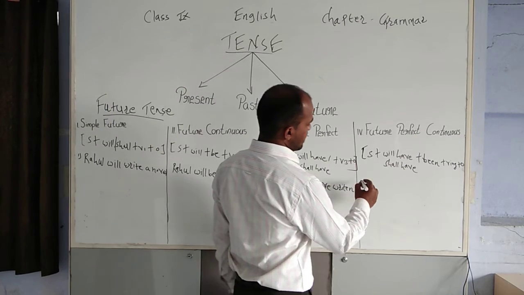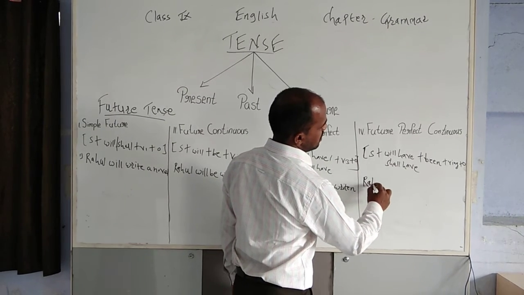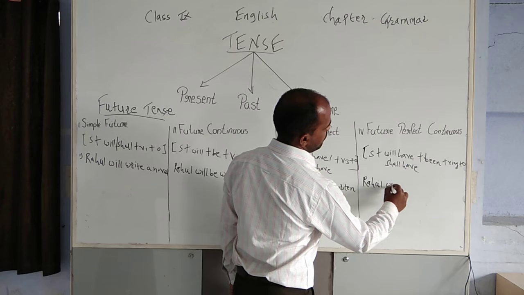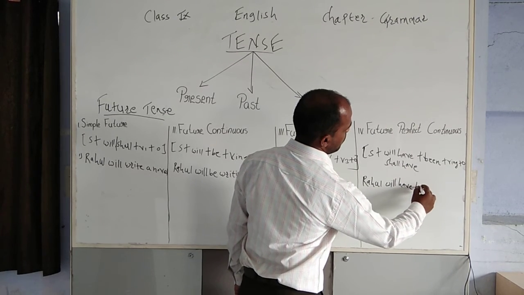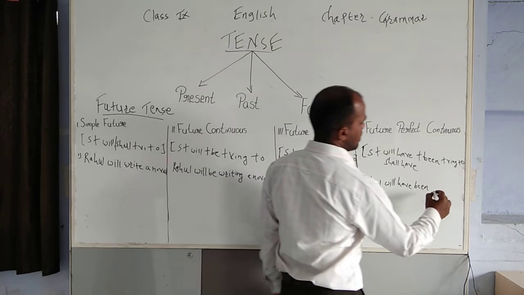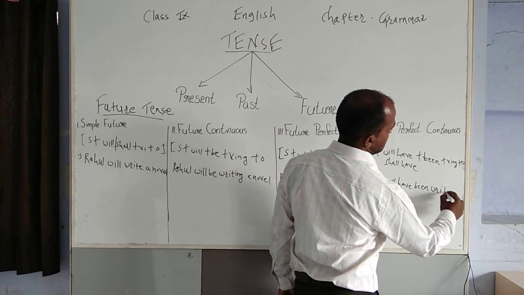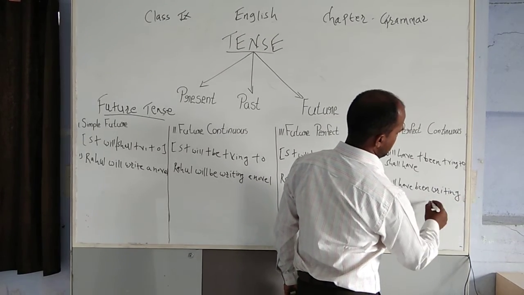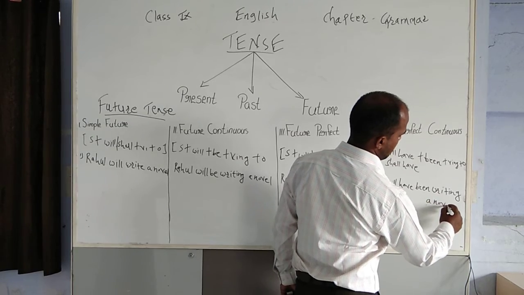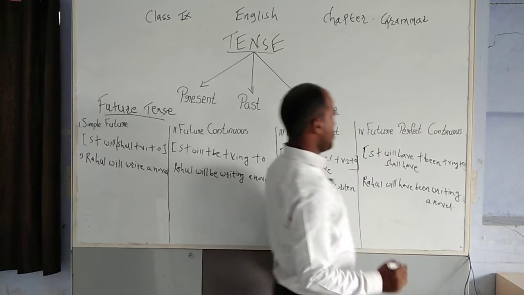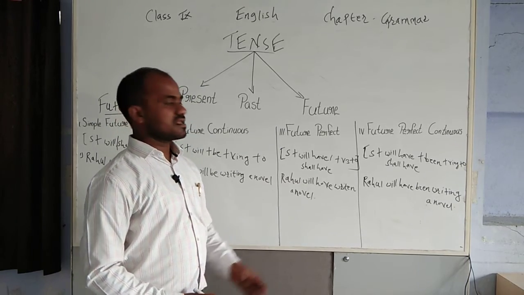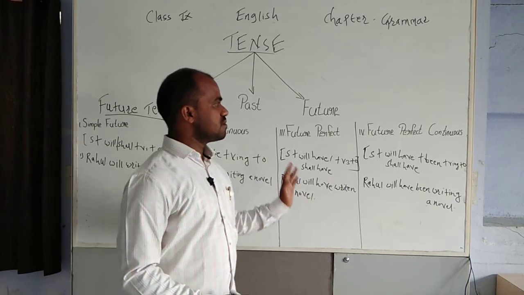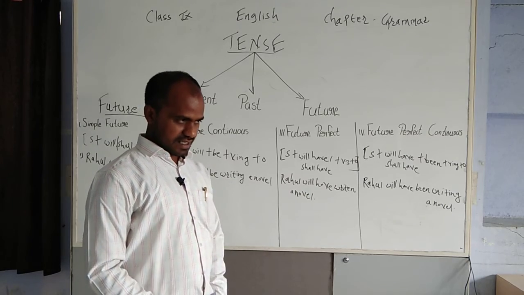So we'll study the example. Rahul will have been writing a novel. Rahul will have been writing a novel. That is the example of future perfect continuous tense.